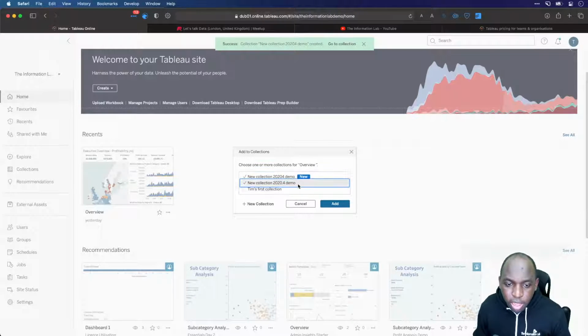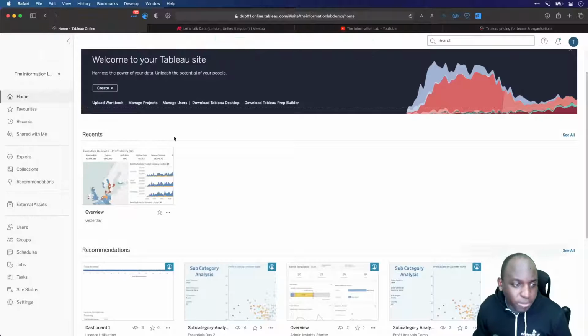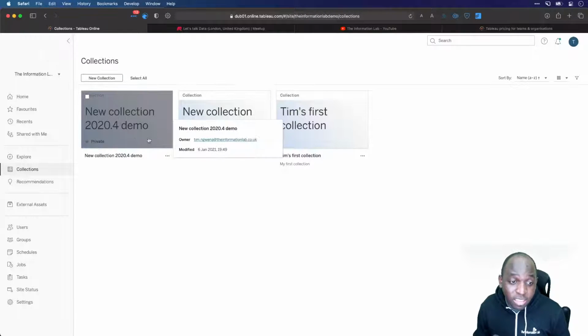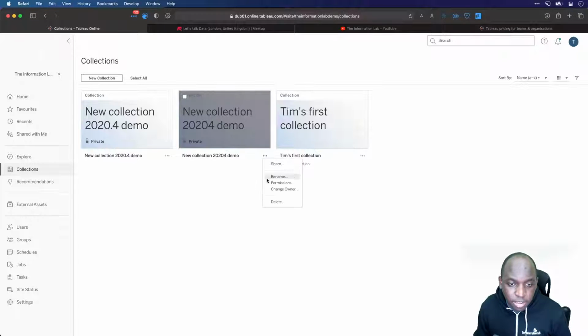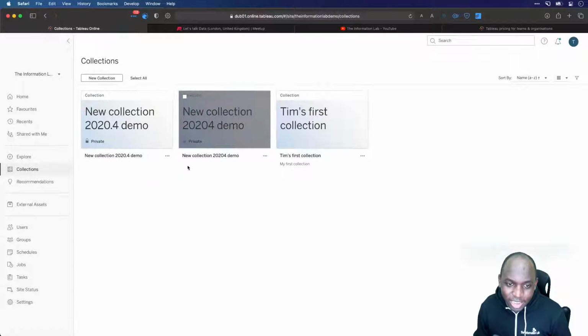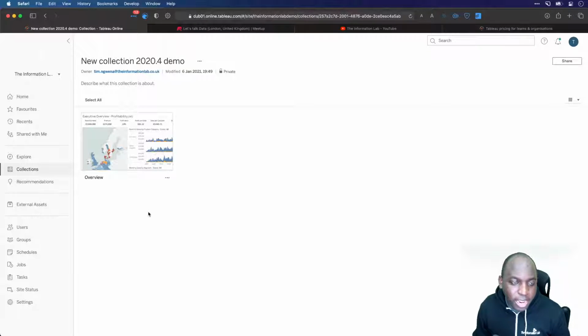Okay, it's interesting because it seems to have duplicated it. But again, I said this earlier on. This is still in preview, so it will be buggy. We shouldn't be judging this based on how it works. And you can see these are private, so the one that it created. Let me delete one of them. I hope this is the one with the thing I just saved. If not, I'll be a little bit stuck. Yeah, this is the one here on the left hand side.